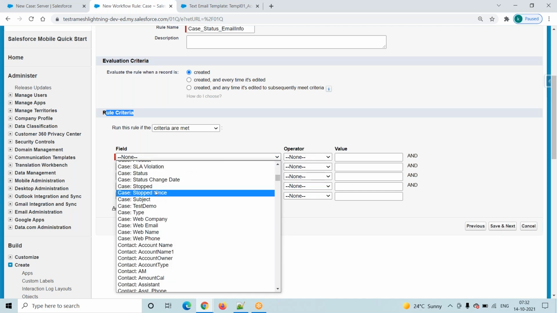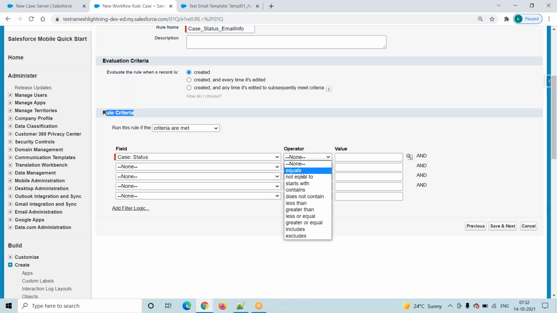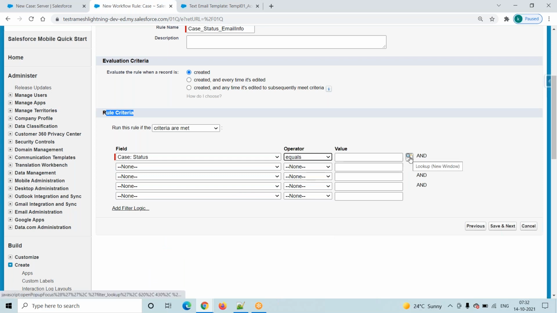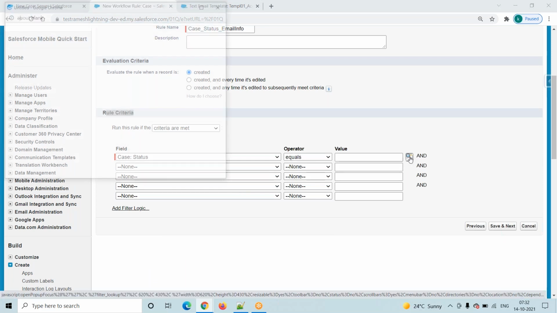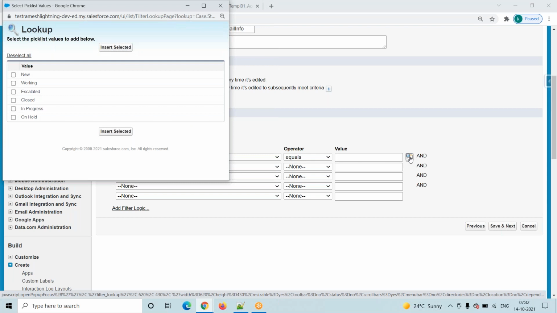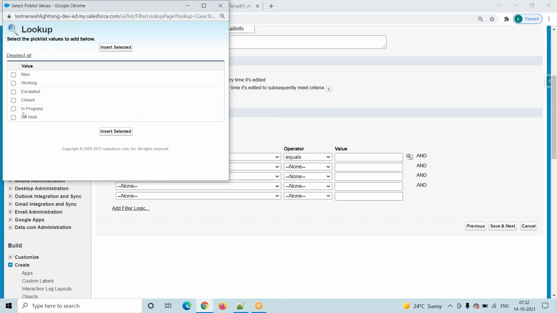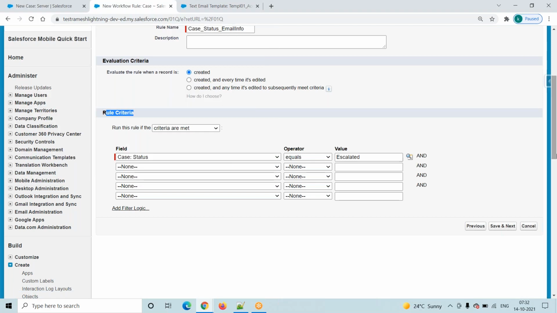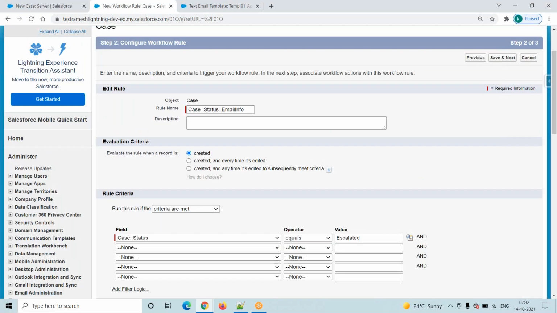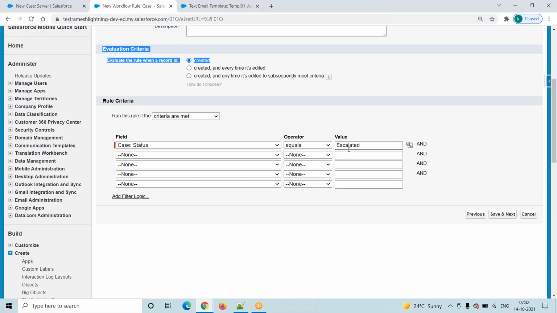Case status equals, this is a pick list field, right? Go to here, select this one. Now go to here, escalated, right? So in the case object, while creating a new case record, if status is equal to escalated and it is satisfied, then click on the save and next button.